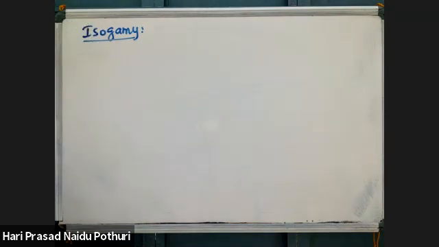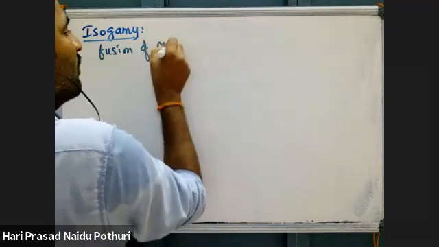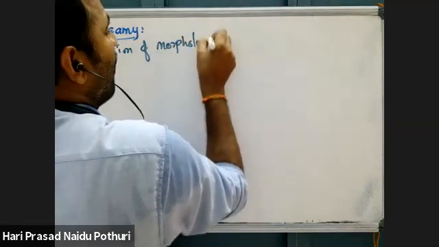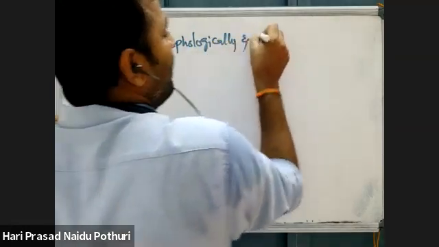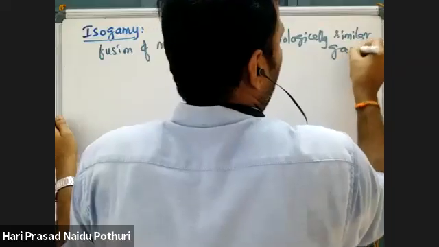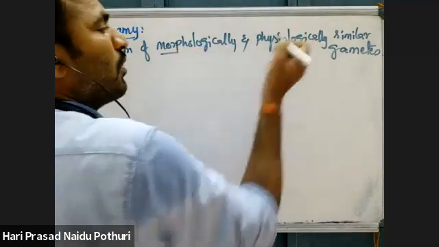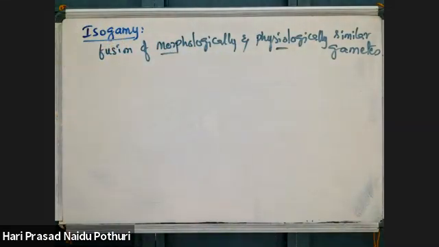Isogamy. Gamy means here fusion. Iso means similar. Isogamy means fusion of morphologically and physiologically similar gametes. They have same morphology and same properties. Same morphology means both have motility or both do not have motility. That means both may have flagella or both may not have flagella.